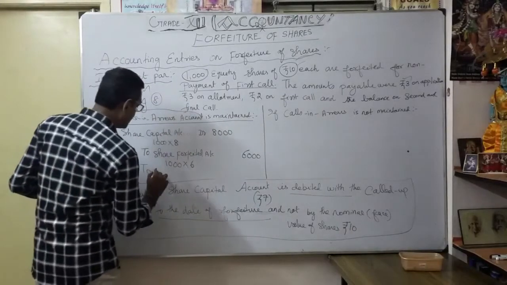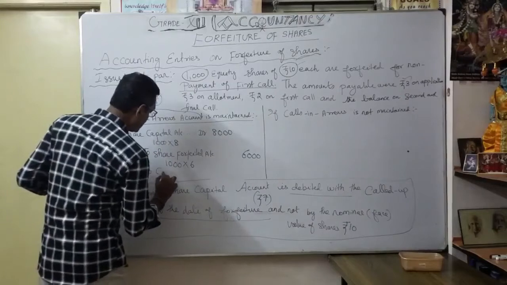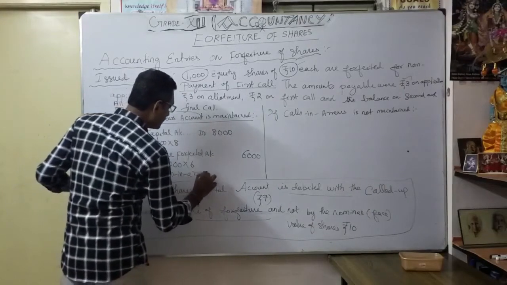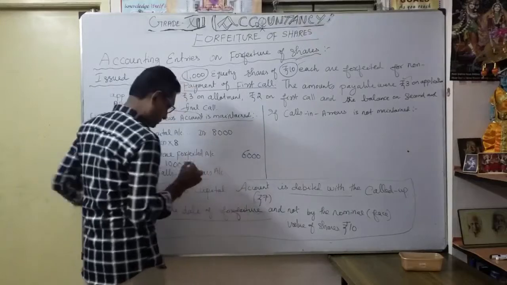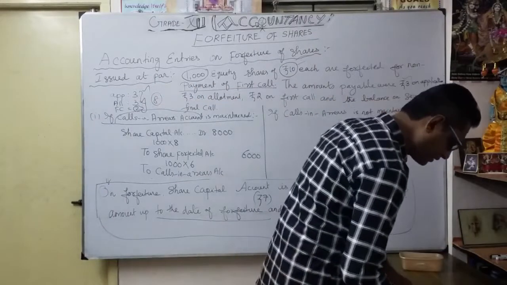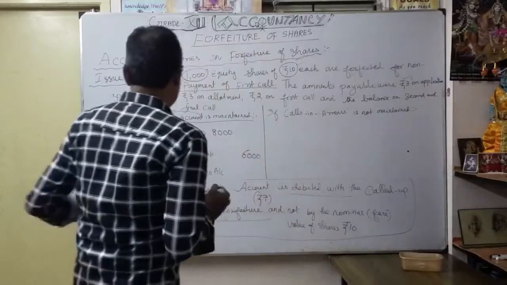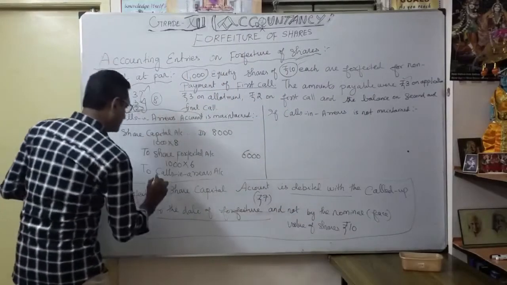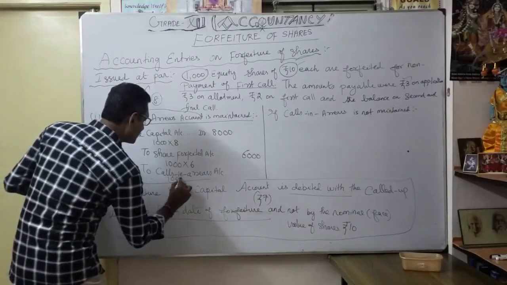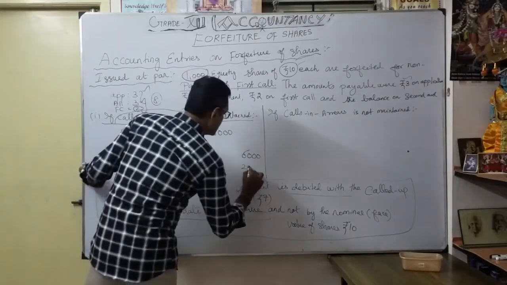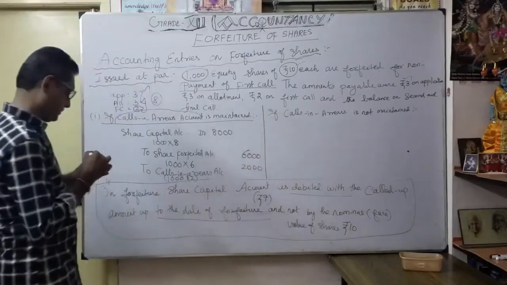You want to mention here calls in arrears account. How much? This 2 rupees. So 1,000 into 2, 2,000. You understood the entry?